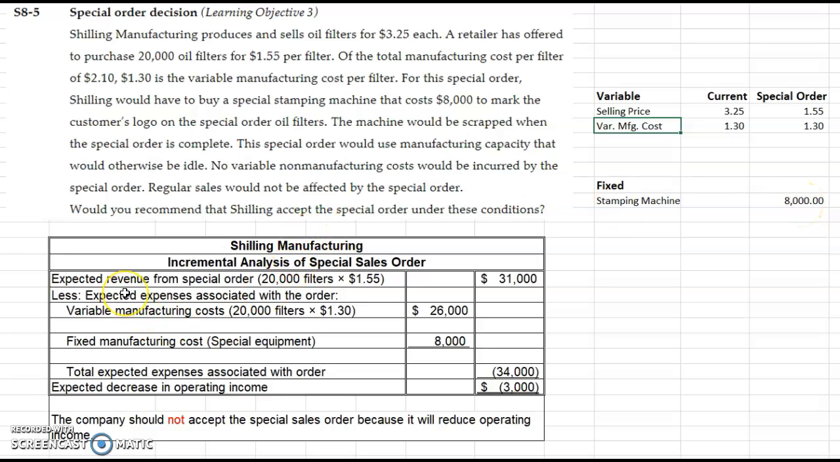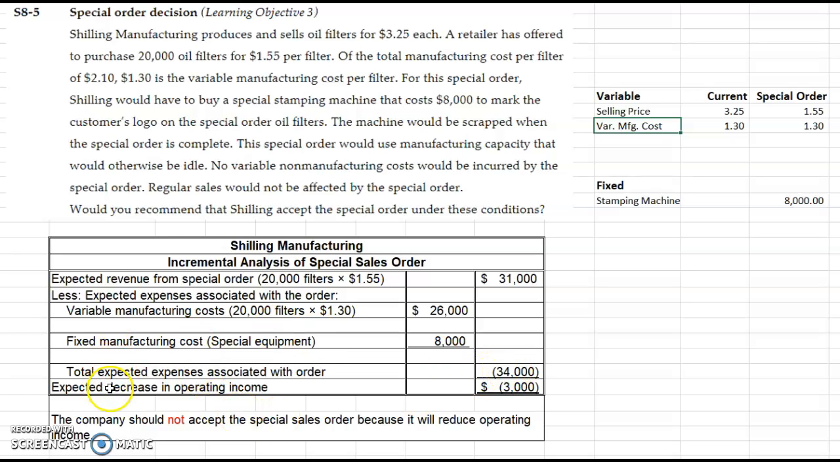So the expected revenue from the order is 20,000 filters times $1.55 per filter, or $31,000. The variable manufacturing costs are 20,000 times $1.30, or $26,000. The fixed manufacturing cost then is one big lump of $8,000. So my total expenses are $34,000.